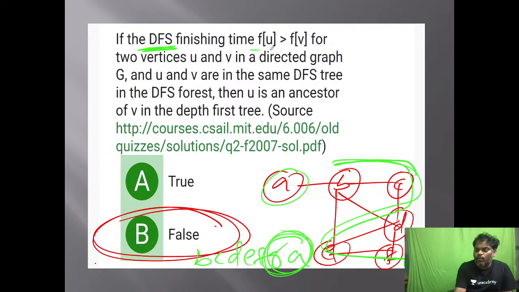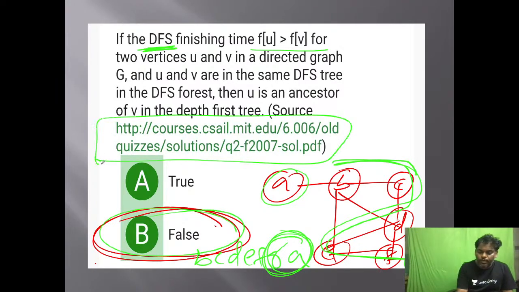So he is saying that f of u is greater than f of v, then some ancestor relation holds. No, the relation need not be there, because in DFS, backtracking is possible. Mostly any relation can hold. False. The proof is also there. This is the proof. Can you go through it? False.